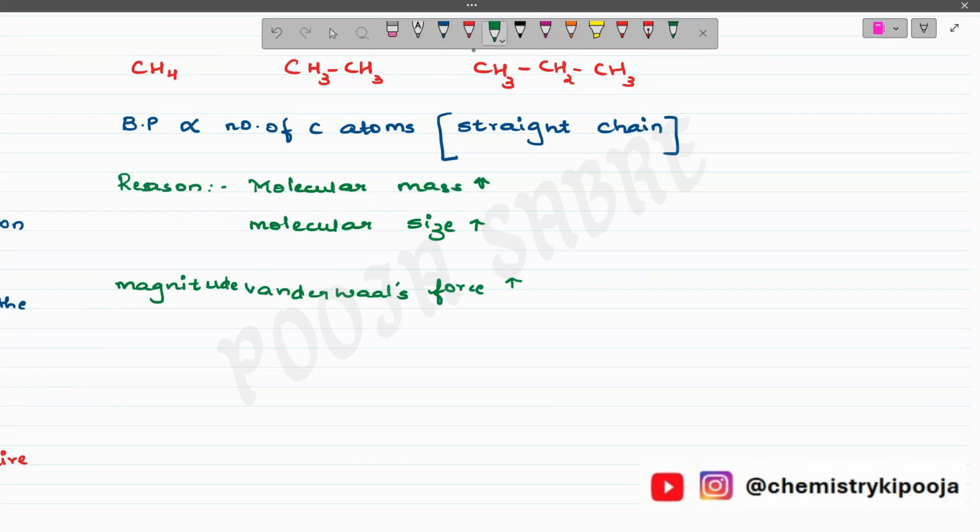And definitely, if the force is increasing, then the boiling point will also increase. Okay, the boiling point increases. Clear? So this is the entire thing related to boiling point if the chain is a straight chain.